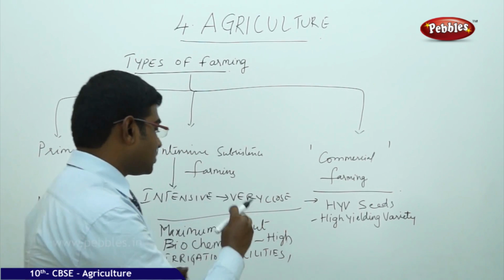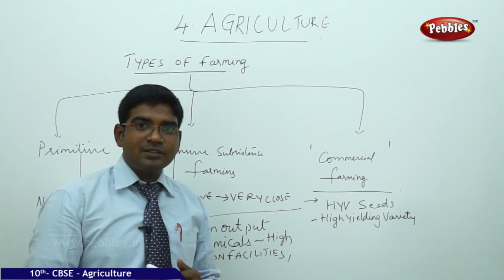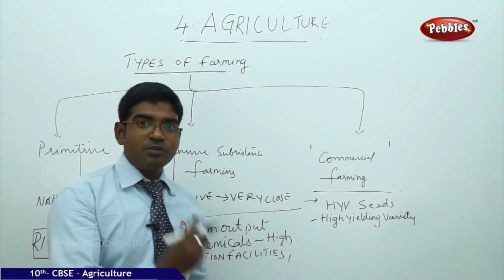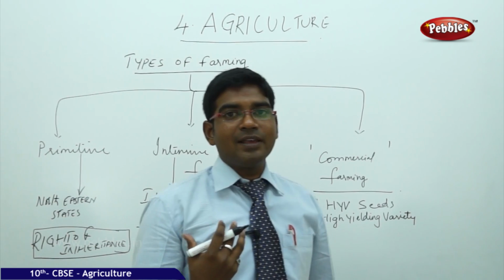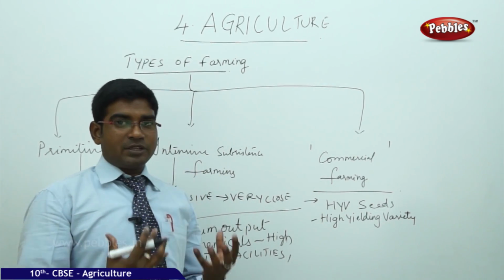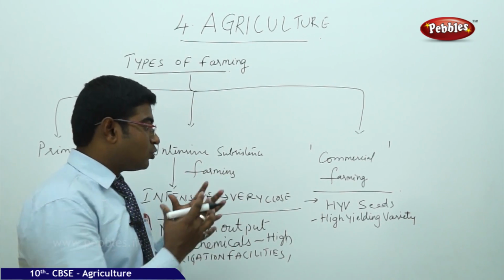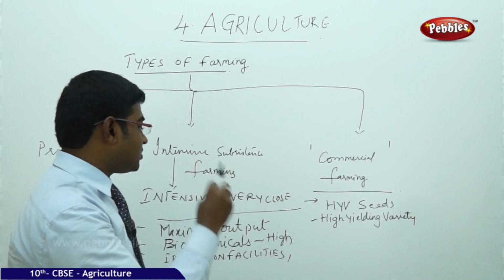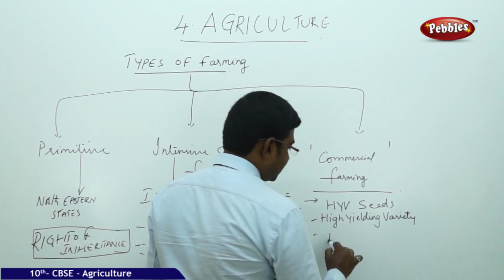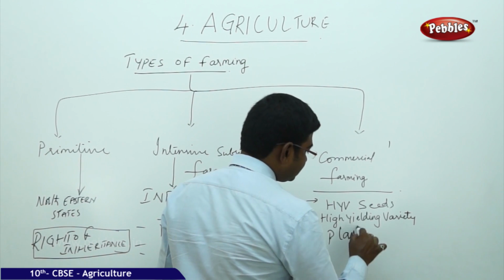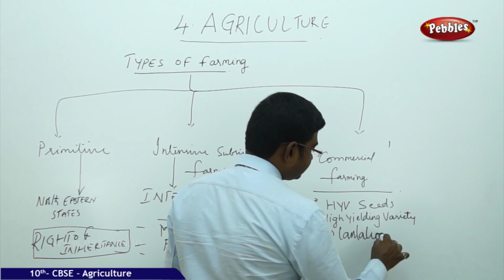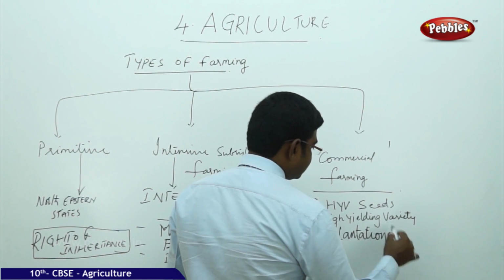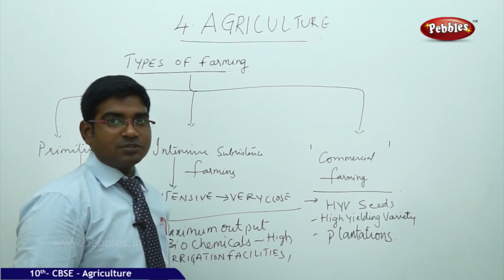And they also use the maximum facilities like improving agriculture, using more pesticides, more fertilizers to increase the productivity, and they try to do the maximum utilization. And most of the time we see commercial cropping happening through plantations. What are plantations?